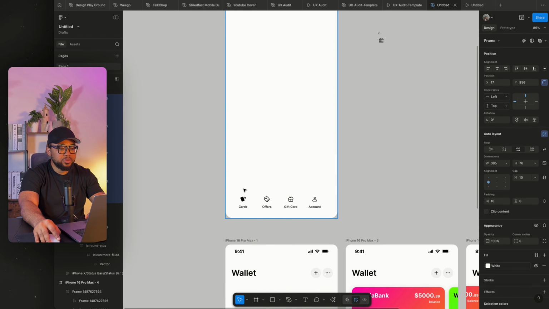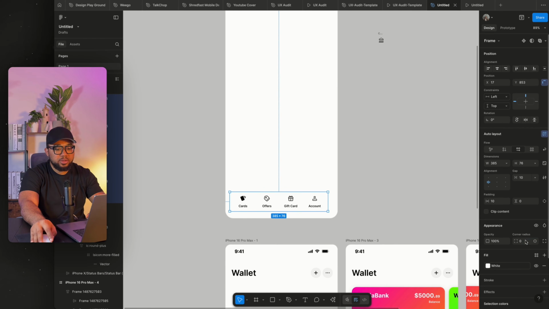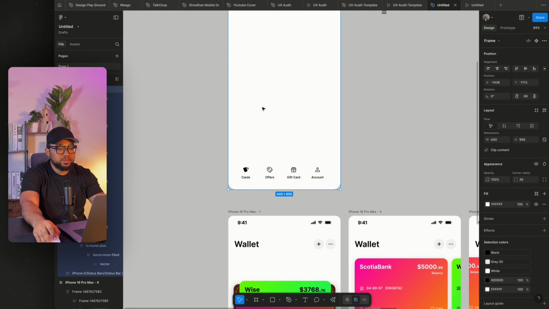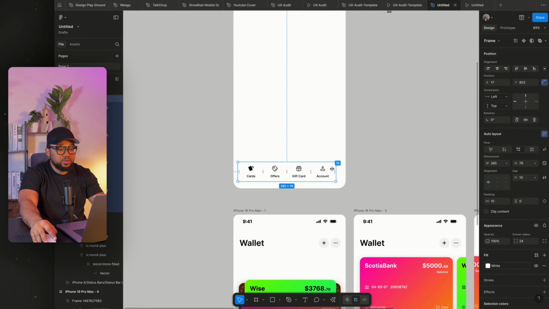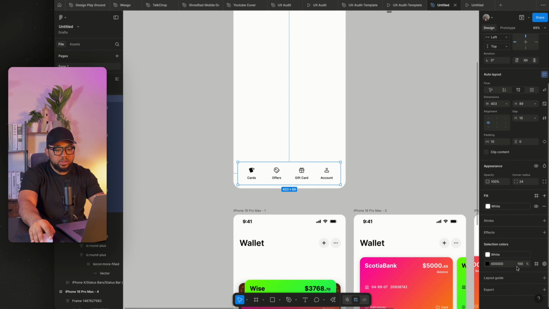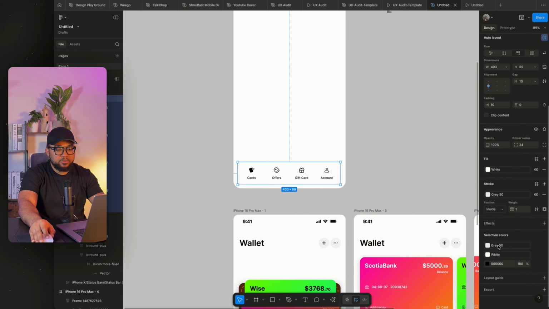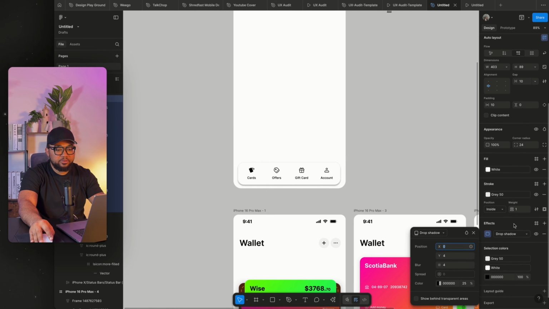When you're done, just bring it right here and give a corner radius of 20. I'm just going to use 16 because the outer radius is okay. We're going to use 24. The outer radius is what, 30? Yeah, let's use 24. So we're going to stretch this all the way to the end here, then bring this to this point. Next thing I'm going to do is add gray, then add an effect.